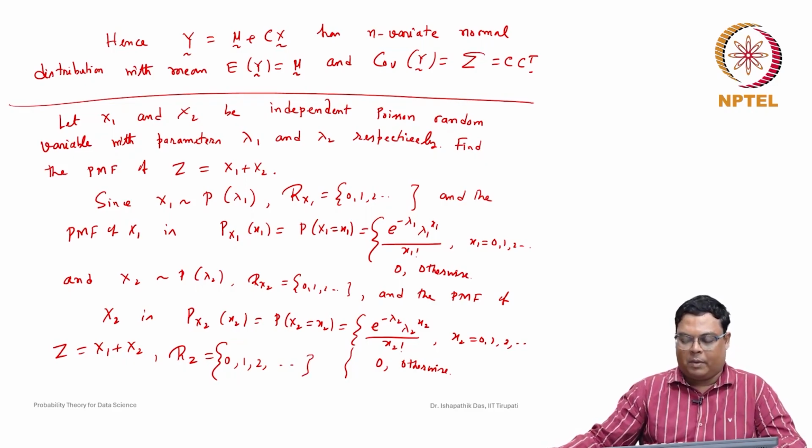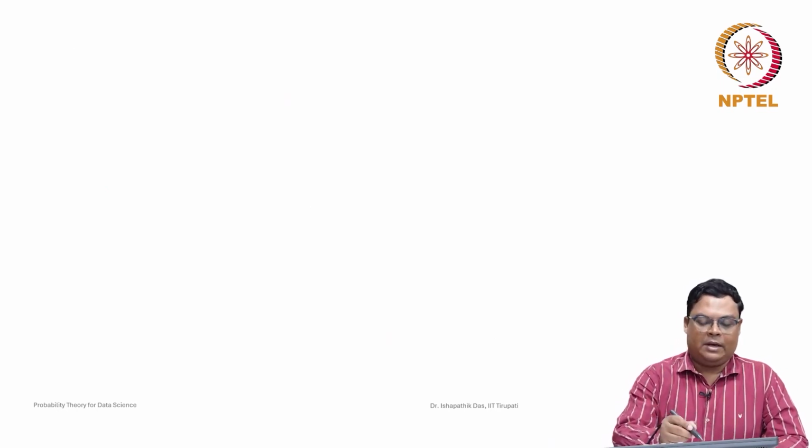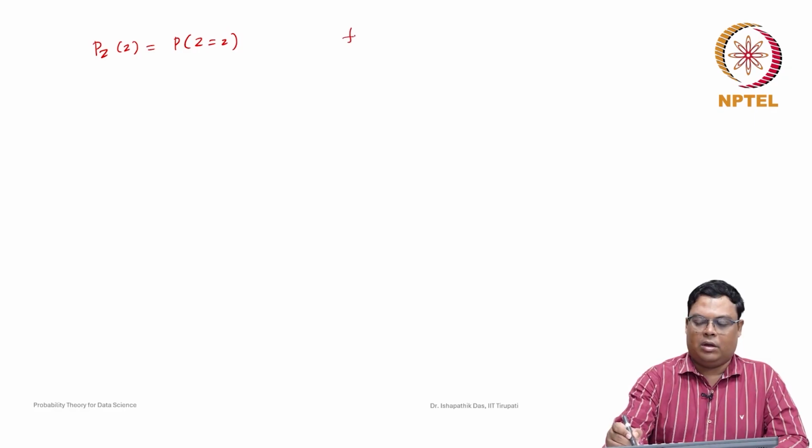So how can we find the probability mass function of z? We have to find the probability that z is equal to small z, for small z in the range of z, which is 0, 1, 2 like this. Now let us do it one by one.